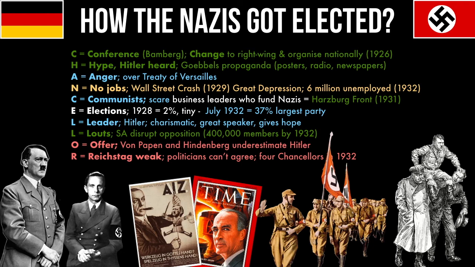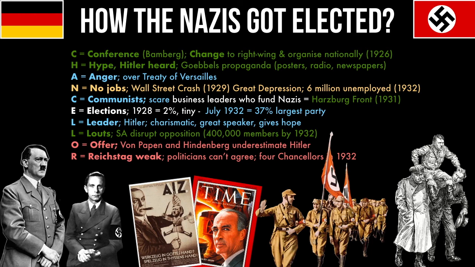Another slightly different interpretation is that the Nazis get elected because Germans genuinely like their ideas. Germans are angry over the Treaty of Versailles. Germans are generally scared of the Communist Party, and Germans like Hitler. He's charismatic. The best example of this is, well, they won 37% of the vote, so a lot of Germans did like them. Another interpretation is it's not really the Nazis' skill, it's actually just chance, it's just circumstances. The Wall Street crash gave them the opportunity. If the Wall Street crash had never happened, Germans would never have listened to the Nazis.